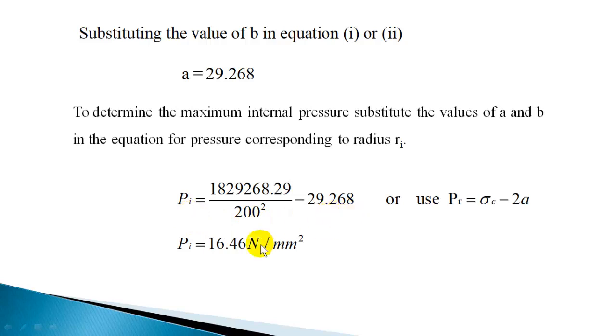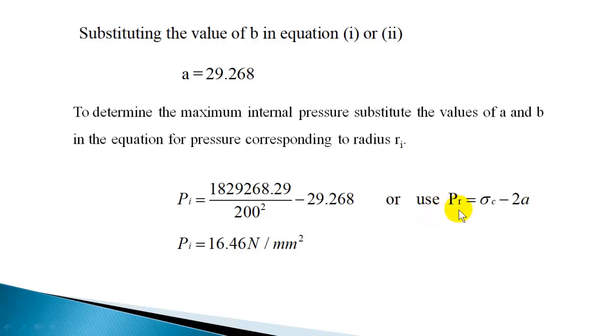So we'll get the pressure as 16.46 Newton per mm square. This is the maximum inside pressure possible to limit the maximum hoop stress to 75 megapascal. So when inside pressure is 16.46 Newton per mm square, inner walls of the cylinder will be subjected to a hoop stress of 75 megapascal.